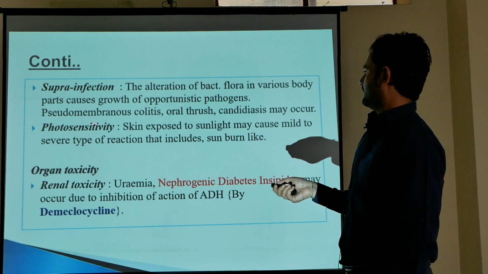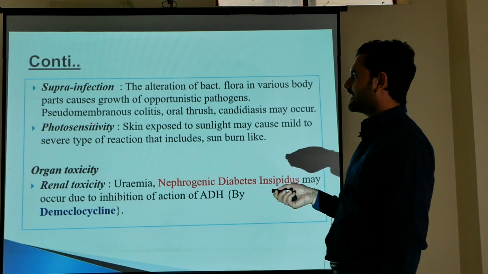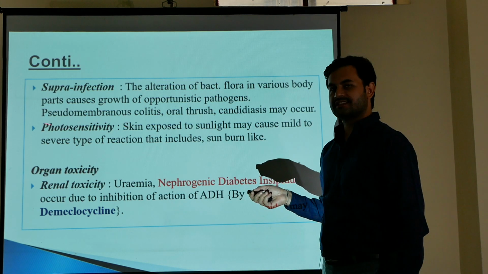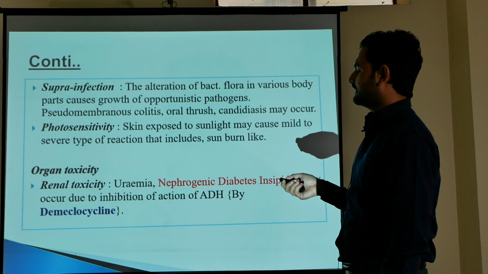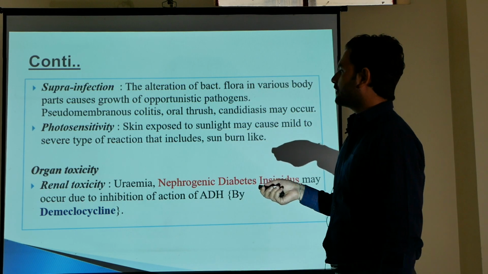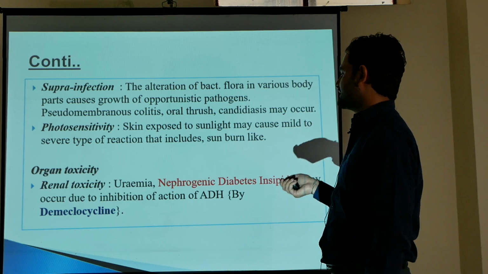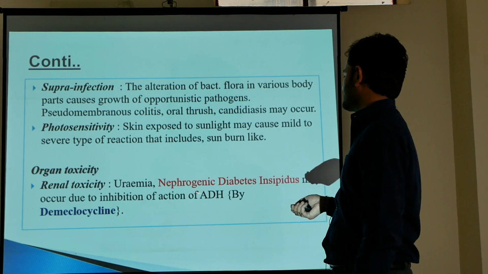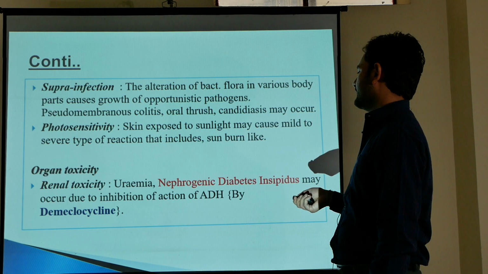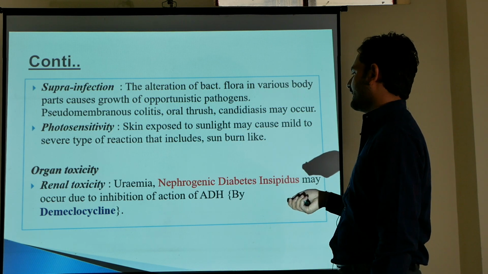They are also phototoxic drugs, and the maximum phototoxicity is seen with demeclocycline, then doxycycline and minocycline, and the least phototoxic tetracyclines are tetracycline and oxytetracycline. They may cause organ toxicity such as renal toxicity. They cause nephrogenic diabetes insipidus, which may occur due to inhibition of the action of ADH by demeclocycline.